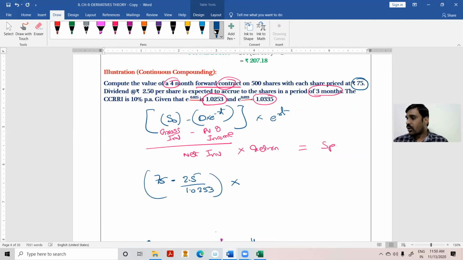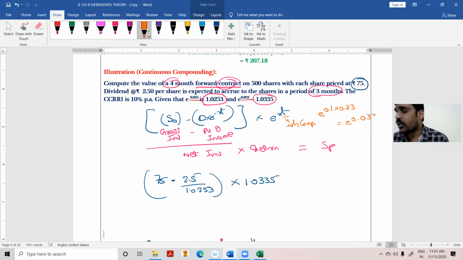Into what is e to the power of RT? E to the power of RT is 1.0335. Sir, how did I get this 1.0335? Very simple. E to the power of RT refers to 4 months compounding: e to the power of 0.10 into 4 months. 4 months means 1/3 of the year, that means 0.33. That is equal to e to the power of 0.033. So therefore, this is the sale price.